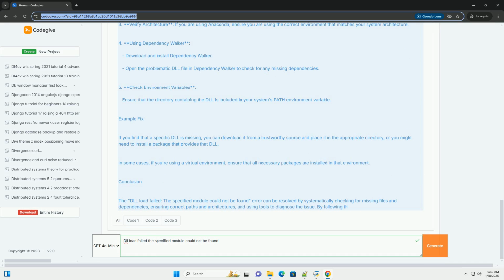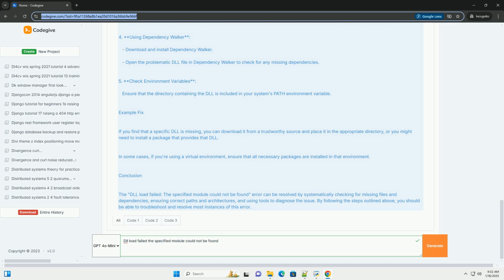1. Missing DLL file. The DLL file your program is trying to access is not present in the expected directory. 2. Incorrect DLL path. The path to the DLL is incorrect or not included in the system's path environment variable. 3. Architecture mismatch. The architecture of the DLL, 32-bit versus 64-bit, does not match that of the Python interpreter or